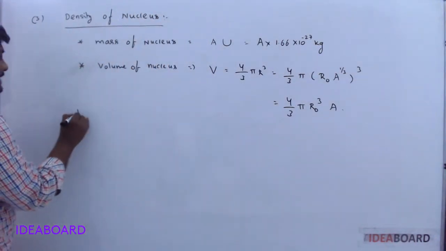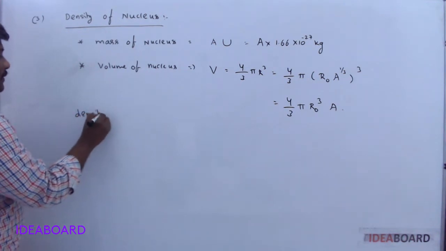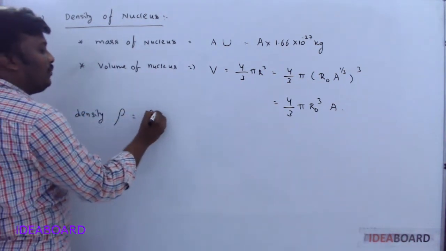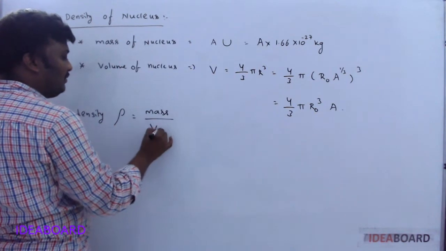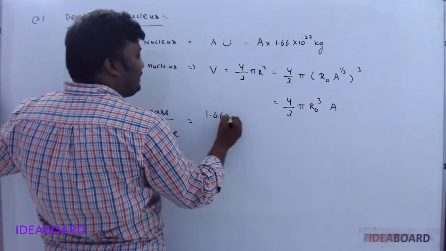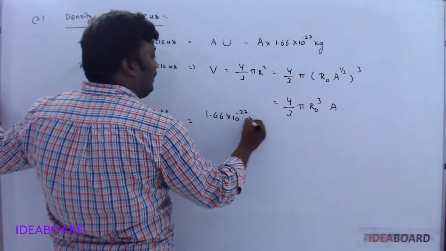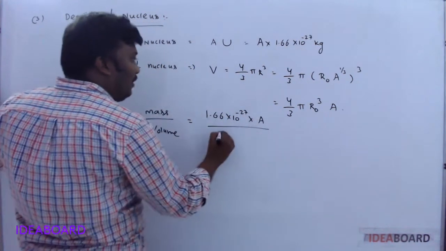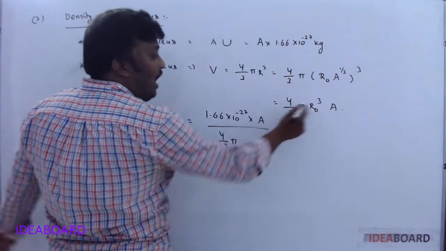So what is the formula for the density? Density formula is mass by volume. So the mass is how much? 1.66 into 10 power minus 27 into A, divided by 4/3 pi R naught cube.